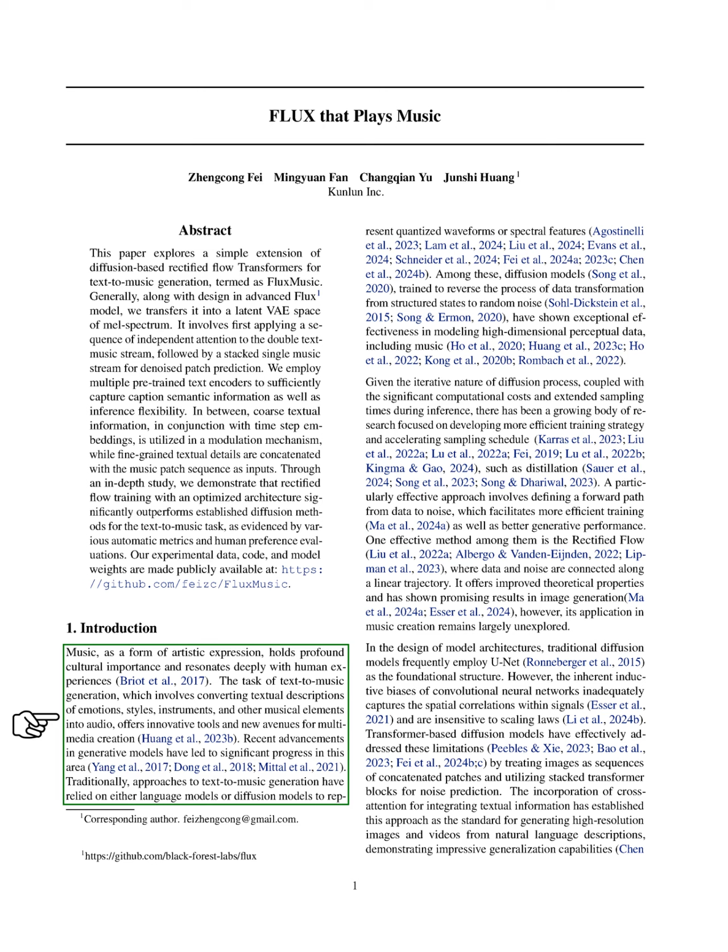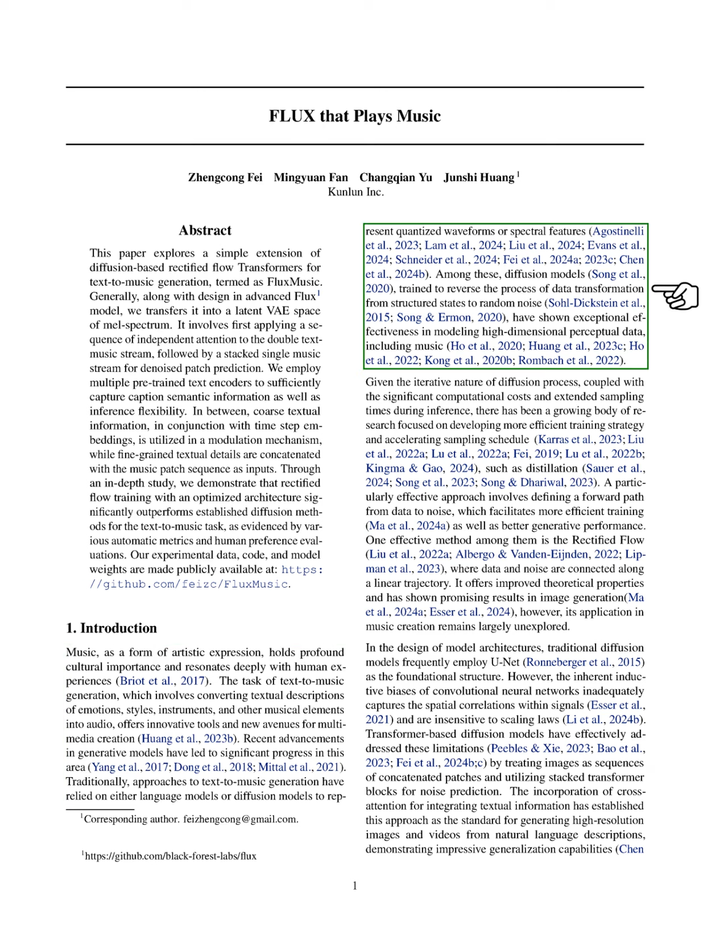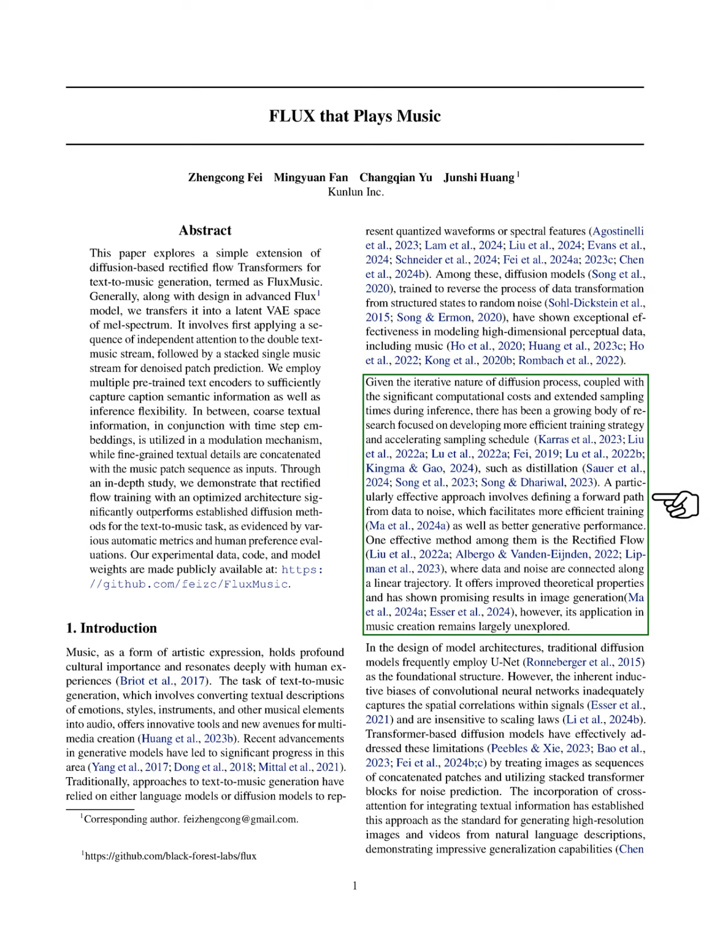Traditionally, text-to-music generation has used language or diffusion models to create audio representations. Among these, diffusion models have proven effective in handling complex data like music by reversing the transformation from structured data to random noise. As the diffusion process is iterative and computationally intensive, researchers are focusing on more efficient training methods and faster sampling techniques, such as distillation.